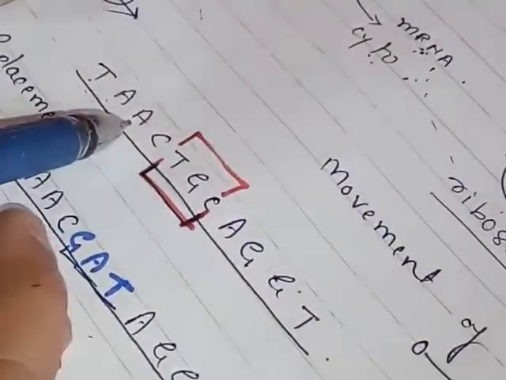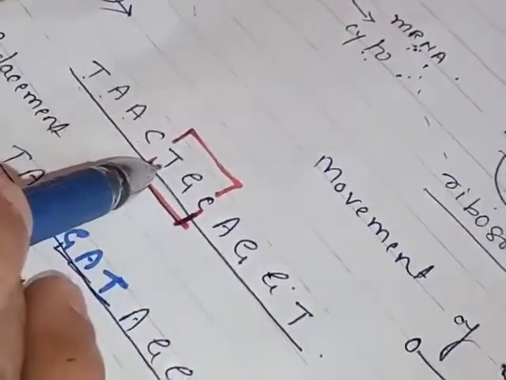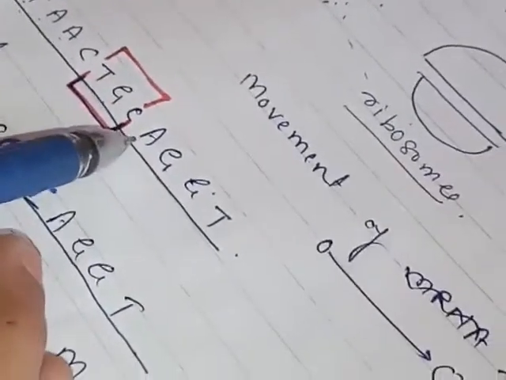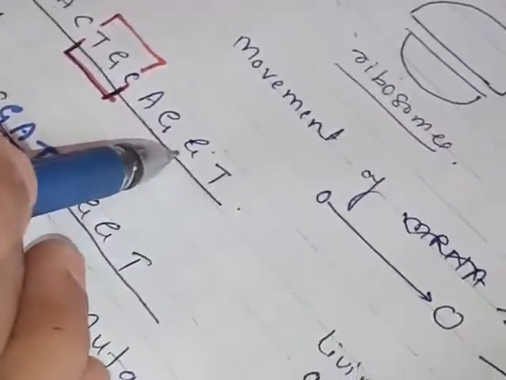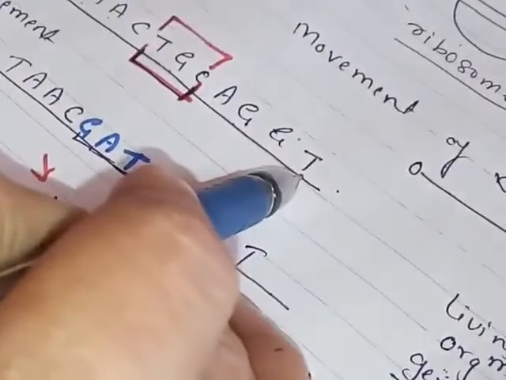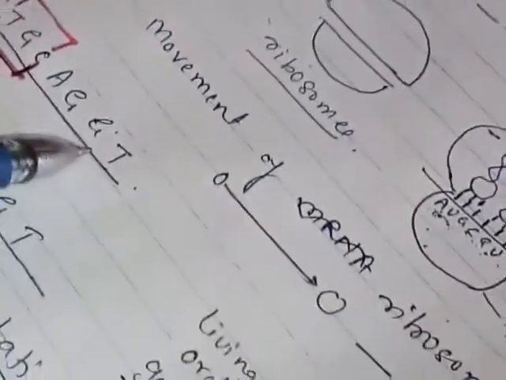So this is the sequence of nucleotides: thymine, adenine, adenine, cytosine, thymine, guanine, cytosine, adenine, guanine, guanine, and thymine. So this is the position of each nucleotide.